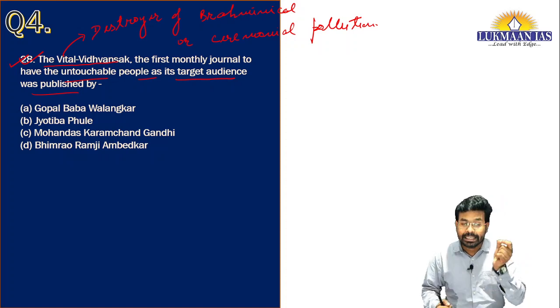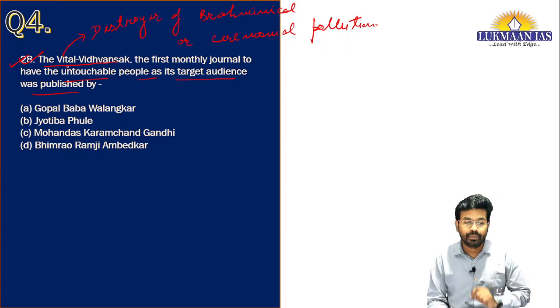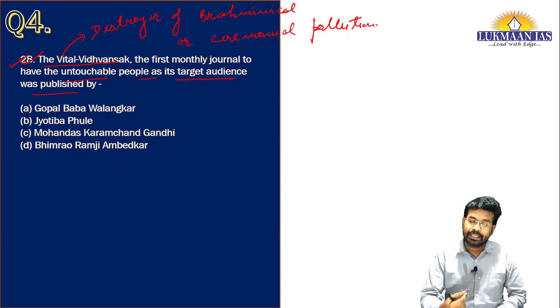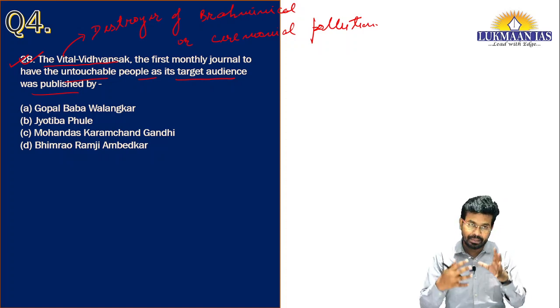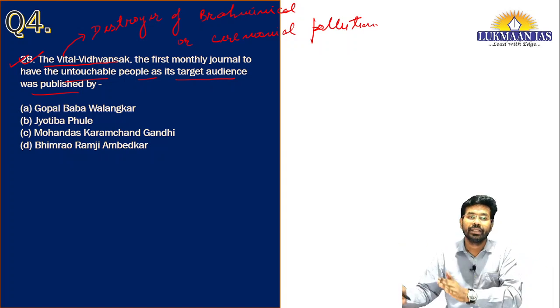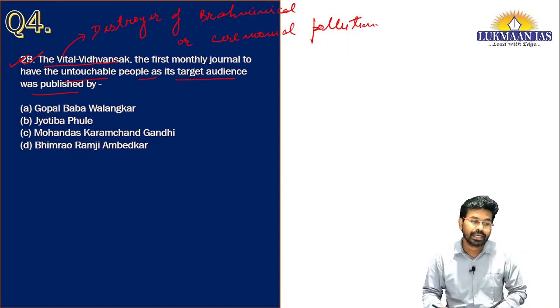So that's why the writer of this particular monthly journal, the Vital Vidwanshak, tried to raise the voice of those people who were untouchables, because he thought that the untouchables should be brought at par with the other streams of the society. They should be given equal opportunity in the society.